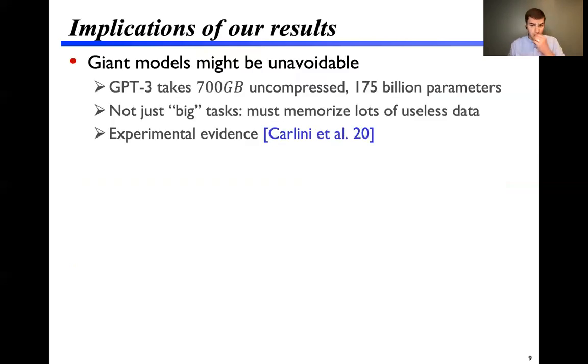I want to suggest that the giant state-of-the-art models that dominate machine learning today might actually be unavoidable. GPT-3, the successor to the GPT-2 text model we saw before, takes 700 gigabytes uncompressed. And furthermore, I want to put forward the idea that this might not just be because the tasks themselves are big. Of course, we don't expect there to be a succinct model of the English language. Any generative language model must be very big. But maybe models have to be even bigger because they have to keep around lots of information that turns out to be useless. Of course, we've seen this experimentally, and our work points towards this theoretically as well.